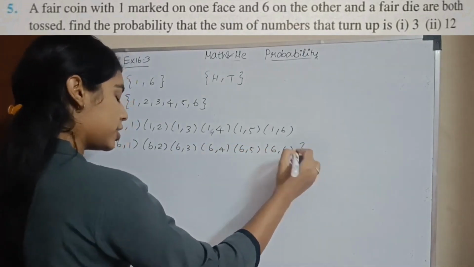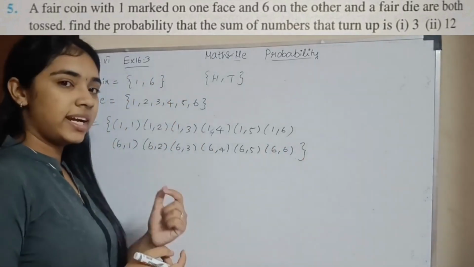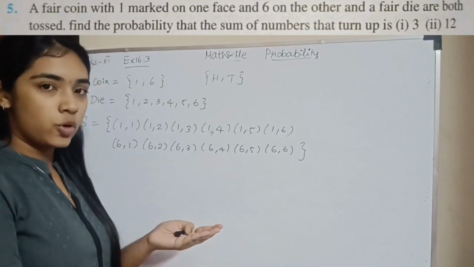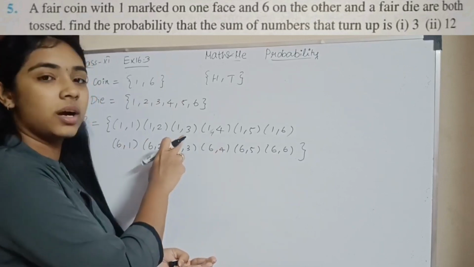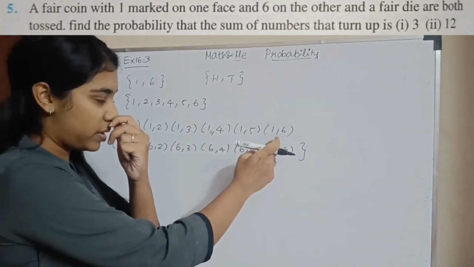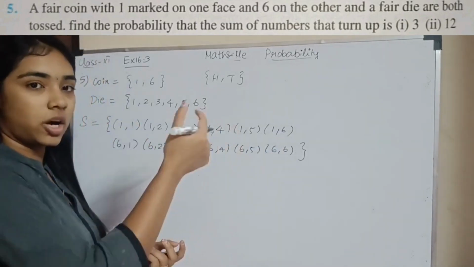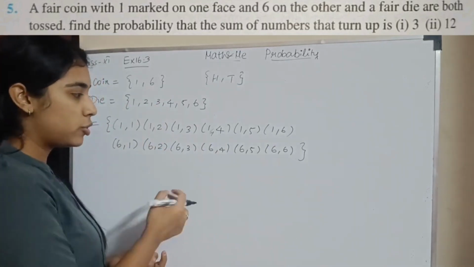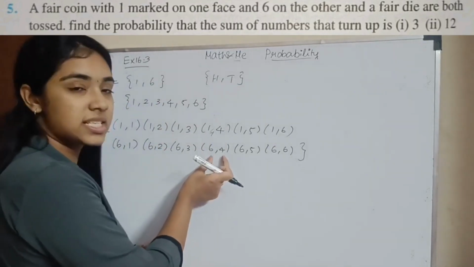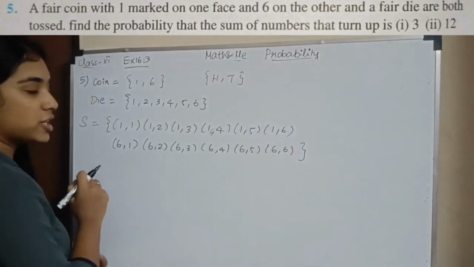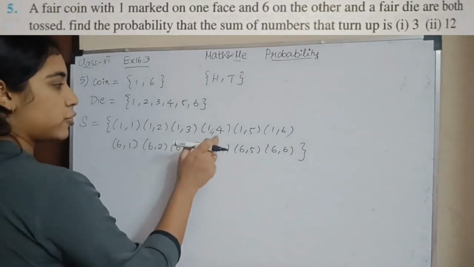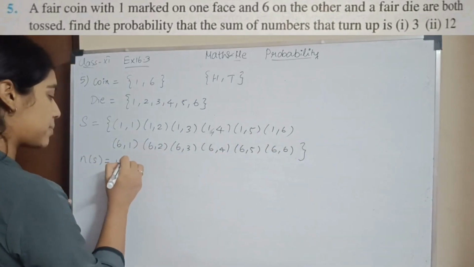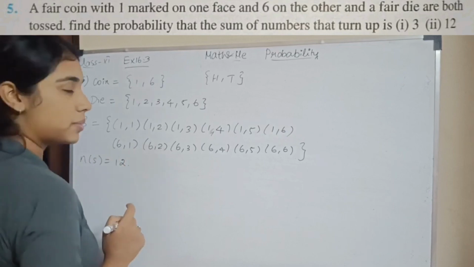Do you understand? You flip a coin, you either get head or tail. In the இடத்துல you get 1 or 6. So for example, if you get 1, if you roll a die, you can get the number 3. So that's 1,3. Or you can get the number 6. So that will be 1,6. So similarly, when you toss a coin, you get number 6. அப்போ 6 வந்ததுனா, when you roll a die you can get the number 4. So அப்போ அது என்ன இருக்கும்? 6,4. So இந்த மாதிரி you have so many. So what is your total sample space? 1, 2, 3, 4, 5, 6, 7, 8, 9, 10, 11, 12. So I have 12 elements. So the number of elements in my sample space is 12. So இதுதான் total outcome. இப்போ question என்ன?